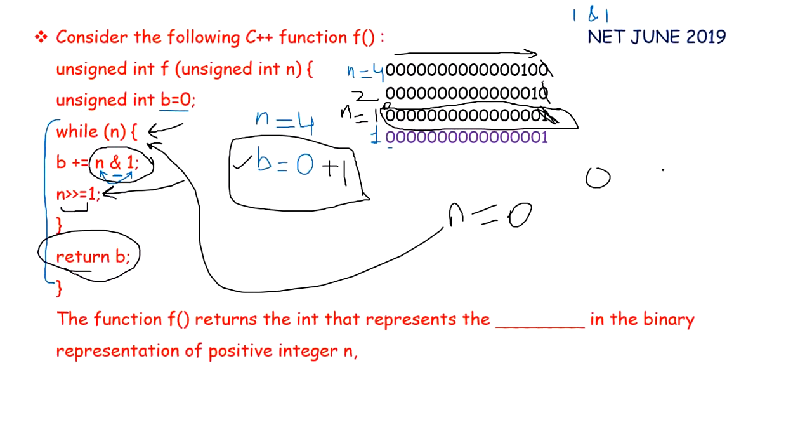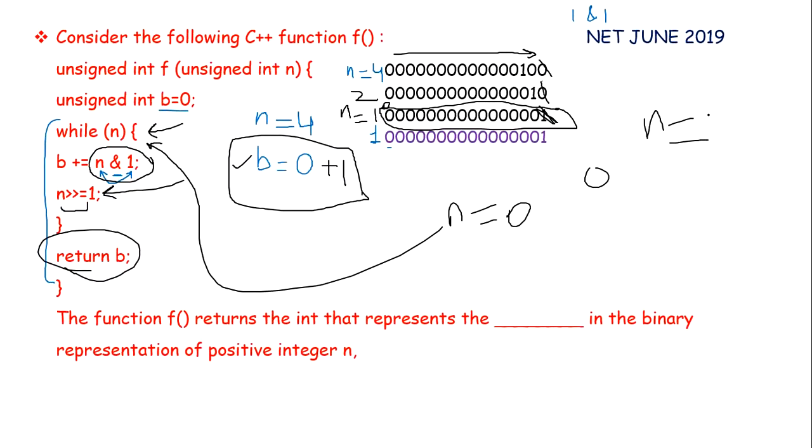So for n equals 4, we have B equals 1. Now what does it represent? We cannot find it out. We will take one more value of n and see what our value of B will be.